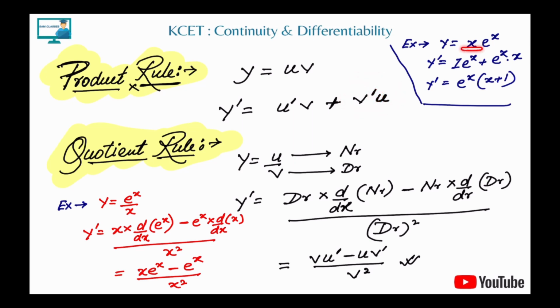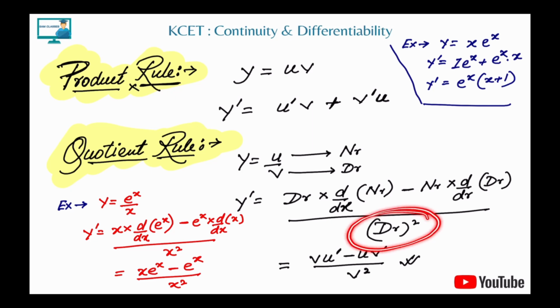So first I differentiated x, I got 1, and I left e power x as it is. Then I differentiated e power x. I know the differentiation of e power x is e power x only, multiplied with the other. Now I took e power x common to simplify, and I got the answer x plus 1 times e power x. Pretty simple. Now the u by v rule is very important in a lot of questions for option checking. Yes, definitely. Now what is the use of that?